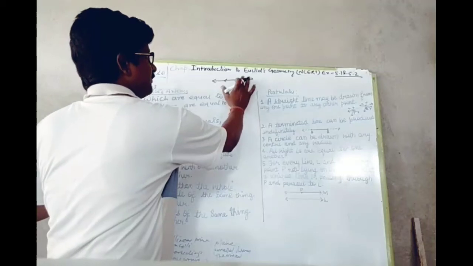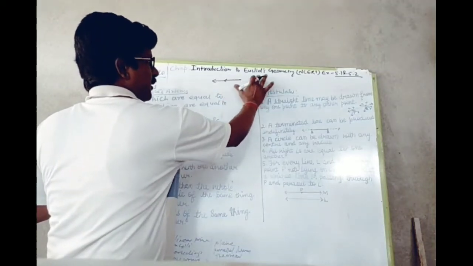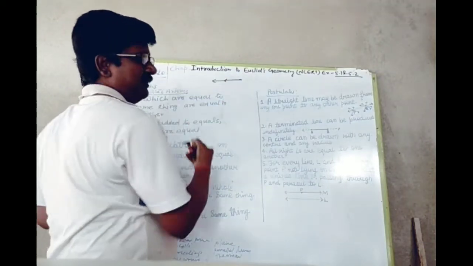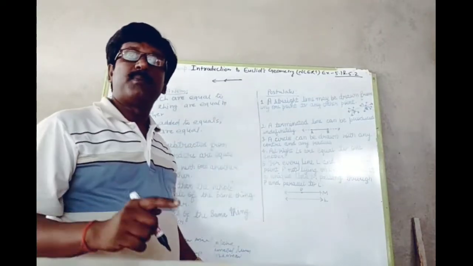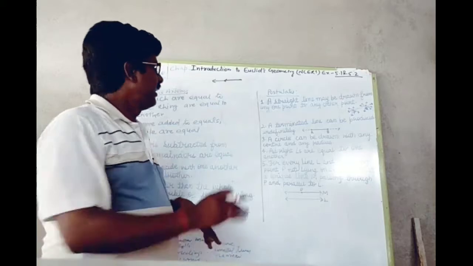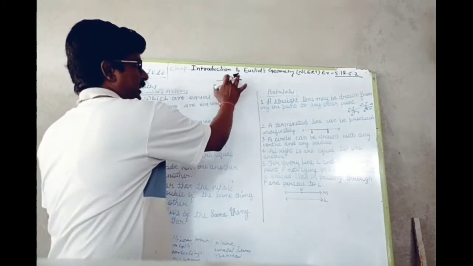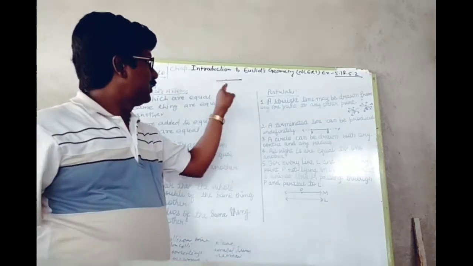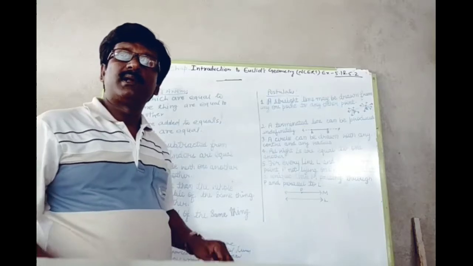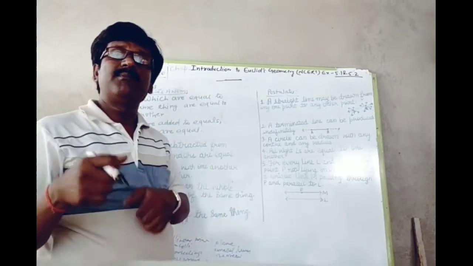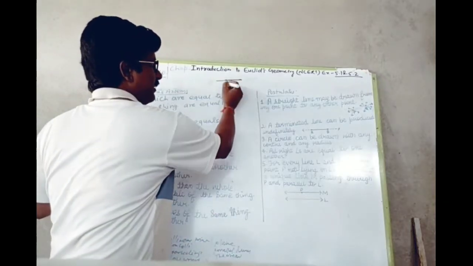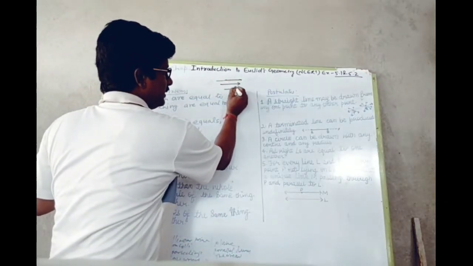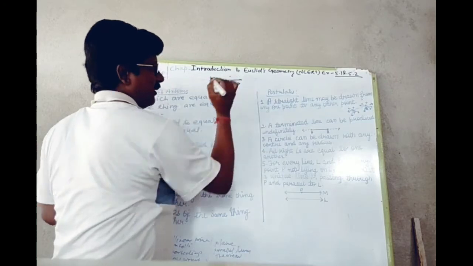If it is produced from only one side, it again has no definite length, but it has one end point; that will be a ray. And if a straight portion has two end points, it cannot be produced, it has a definite length, and that will be the line segment. So this is the line segment, this is the ray, this is the line, and this is the point.